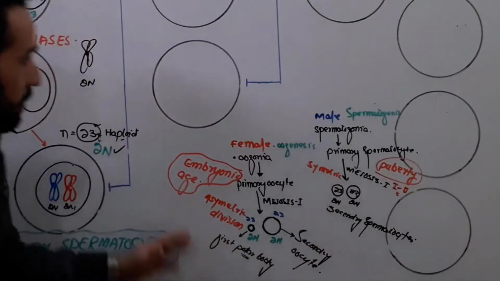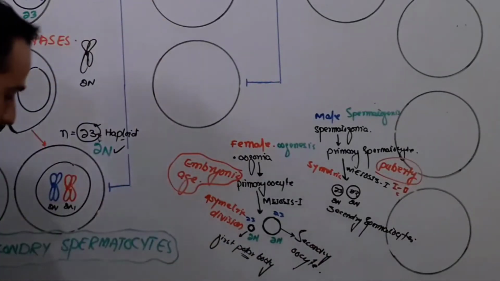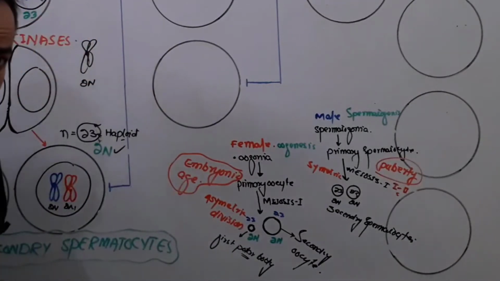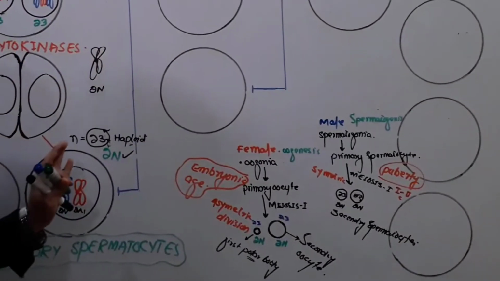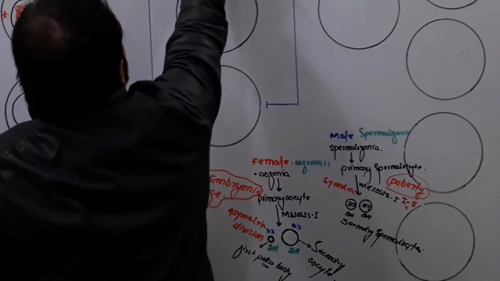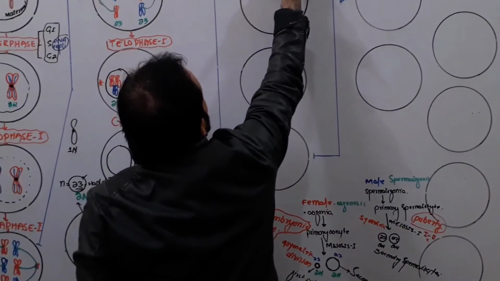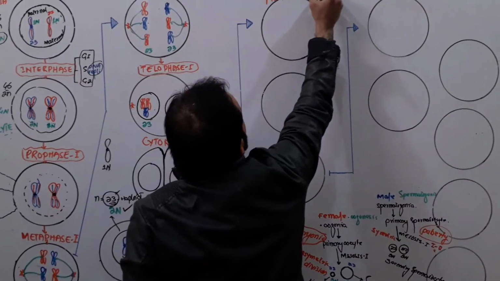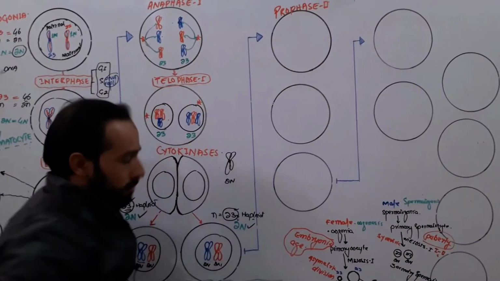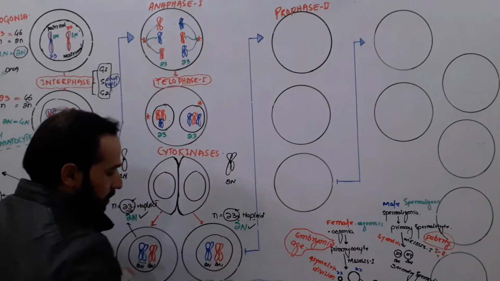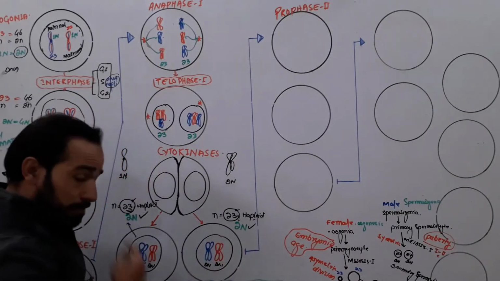Now we will start the meiosis second, and meiosis second will begin with prophase second. There is no interphase occurring further forward, so there will be our prophase second. Done. So during prophase second, now look carefully friends, two cells are formed which are called secondary spermatocytes, in case of male,